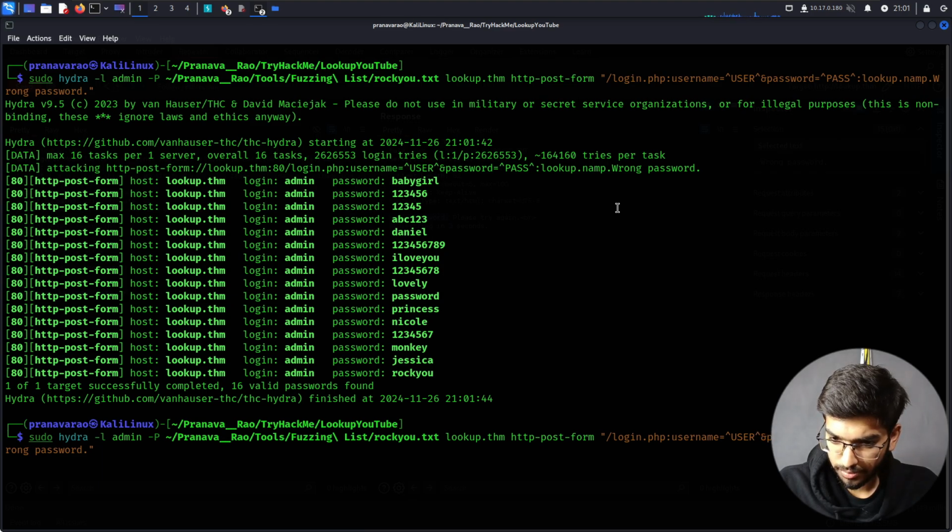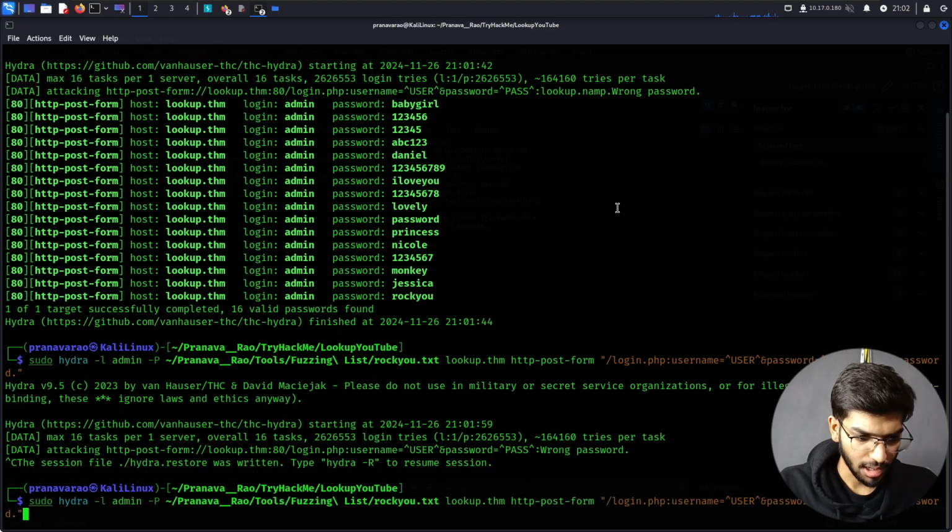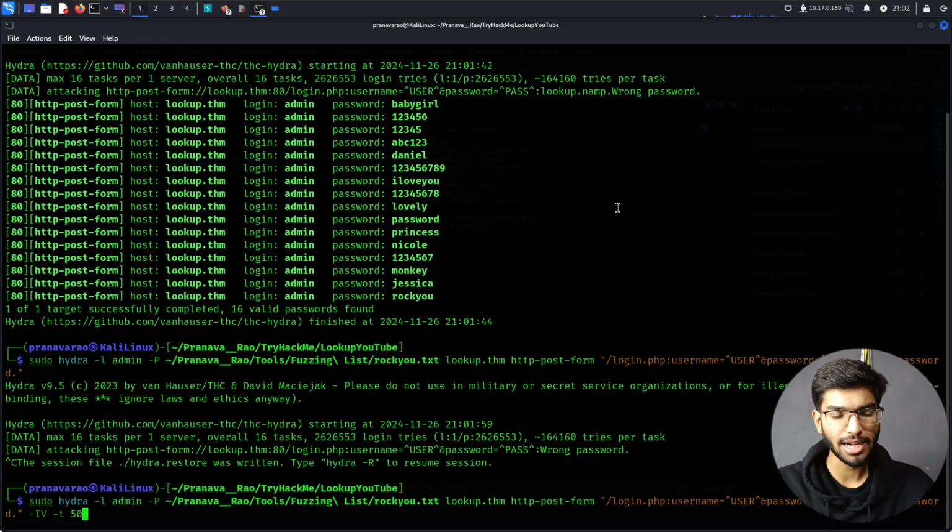So this is the thing. Okay, so it has done its scanning. Let me also add a verbose to it, so hyphen I and V. We also put some threading to make it a little faster. The maximum threading that can happen with Hydra is 64. I've specified 50, so that should be good.